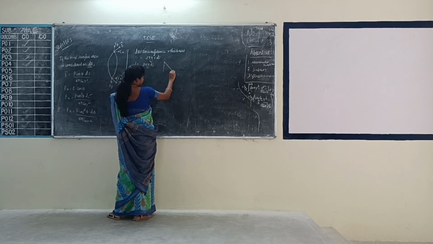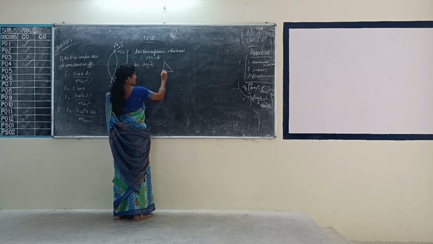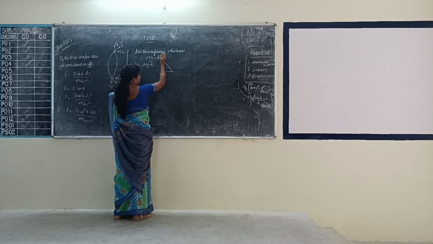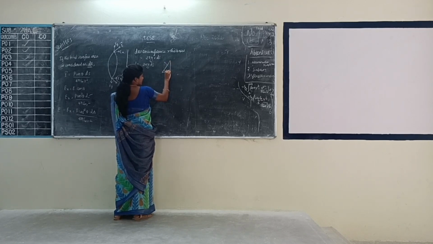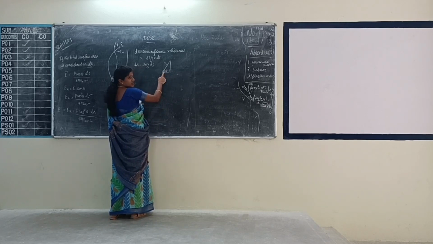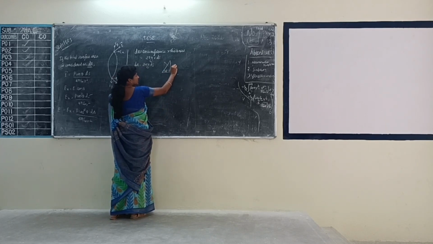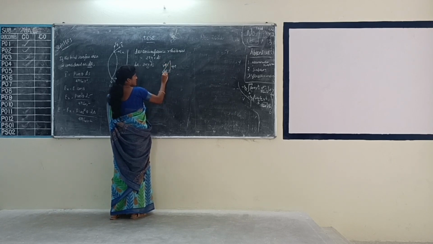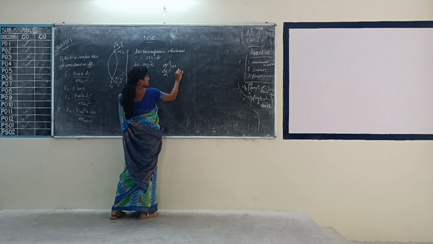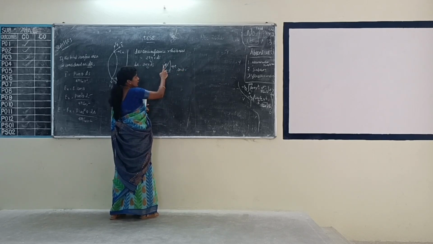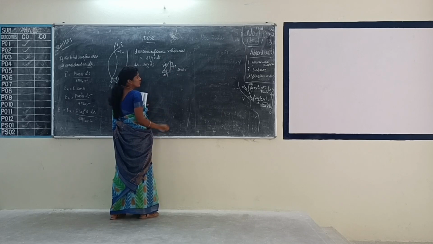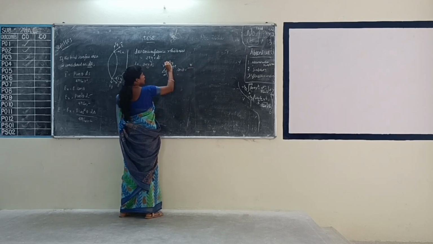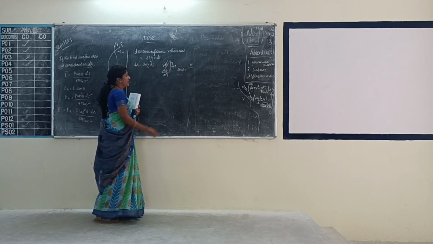Listen, and then we saw the right angle triangle. Sphere of right angle triangle. This is 90 degree, this is theta. This is opposite, this is hypotenuse, this is adjacent. If you are taking sin theta, which is opposite divided by hypotenuse, what is the value of opposite? y. Divided by hypotenuse, what is the value? R is the radius.